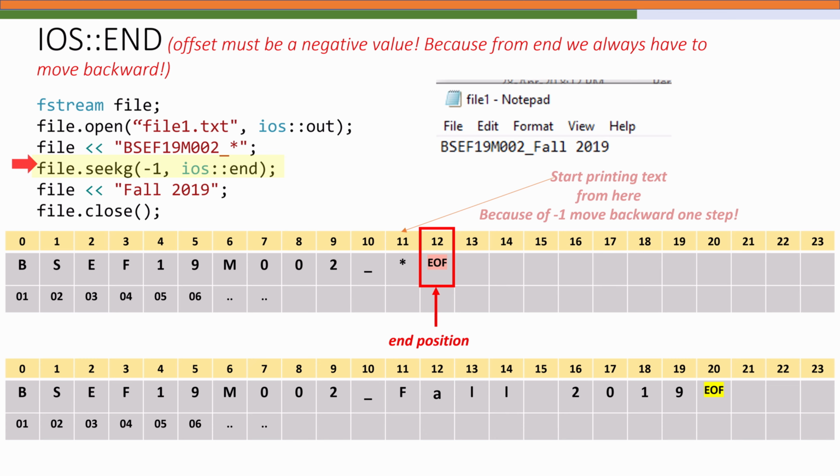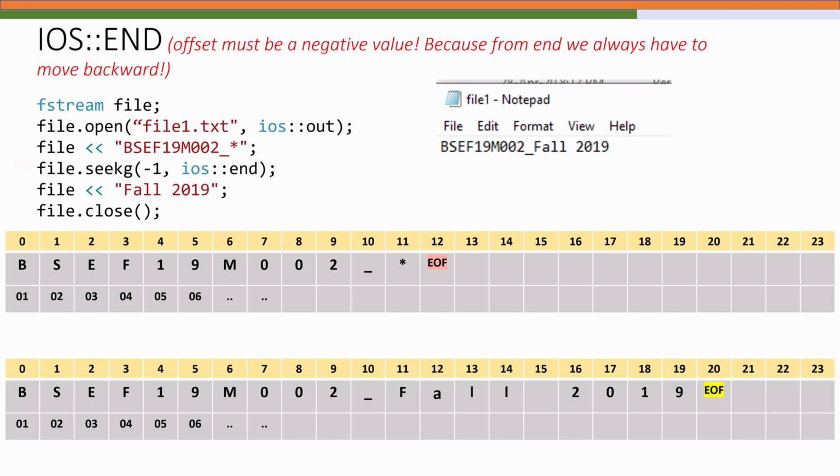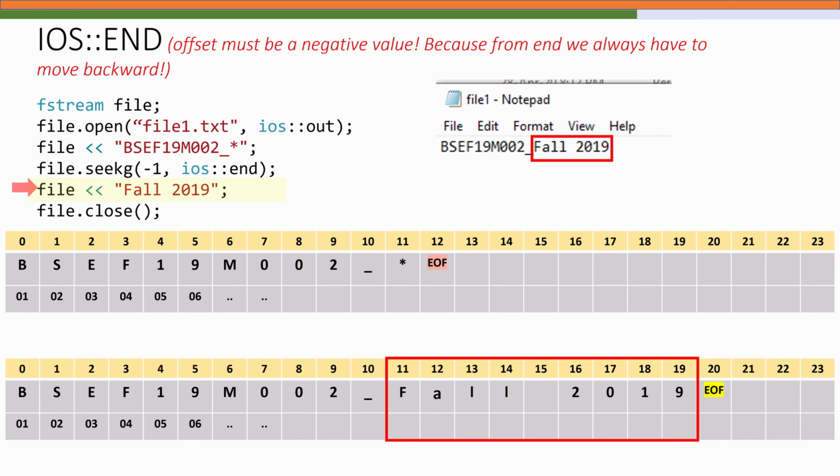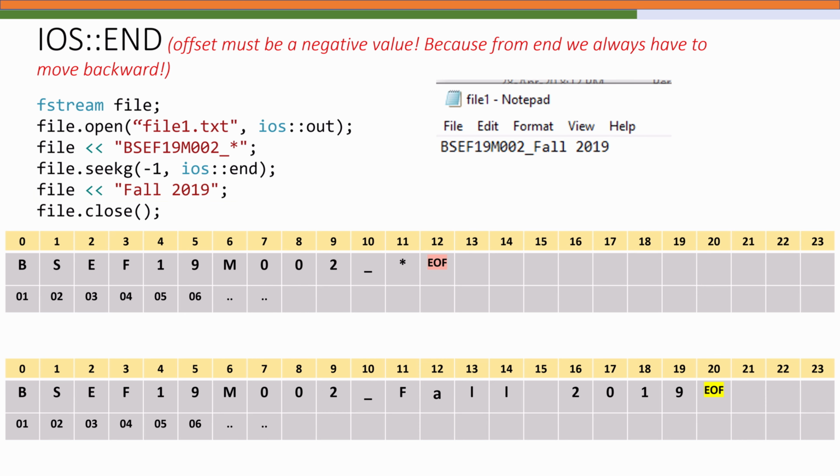Then we write fall 2019 at that location, meaning our new content overwrites the file from near the end. So this shows us how seekg and seekp can even work relative to the end of the file, allowing us to append or modify the tail portion of the file very efficiently. So in summary, tellp tells us where we are, while seekp lets us go wherever we want inside the file.